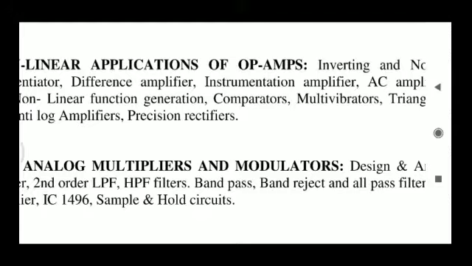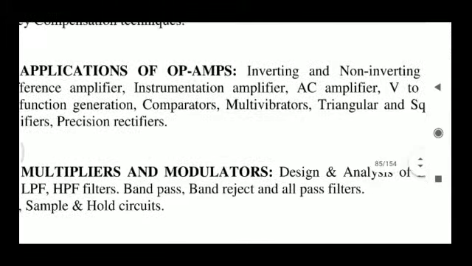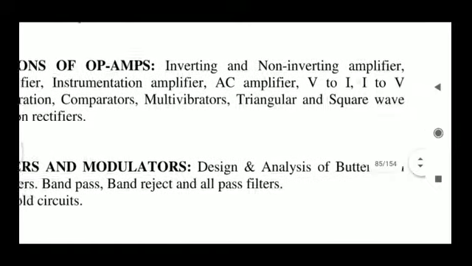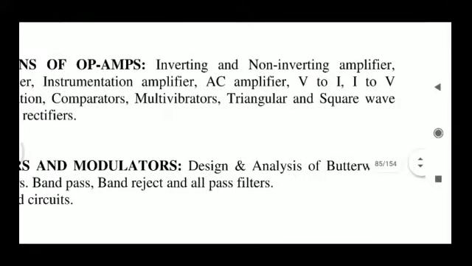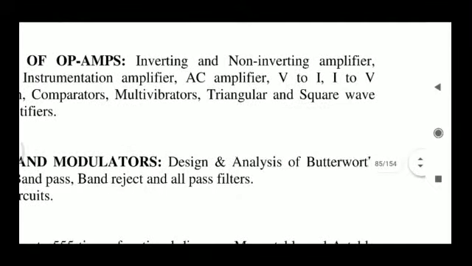After that converter, we are going to use this instrumentation amplifier. So how op-amp is going to perform its applications as an instrumentation amplifier, we are going to see there. And next, AC amplifier. Next, V2I converter.